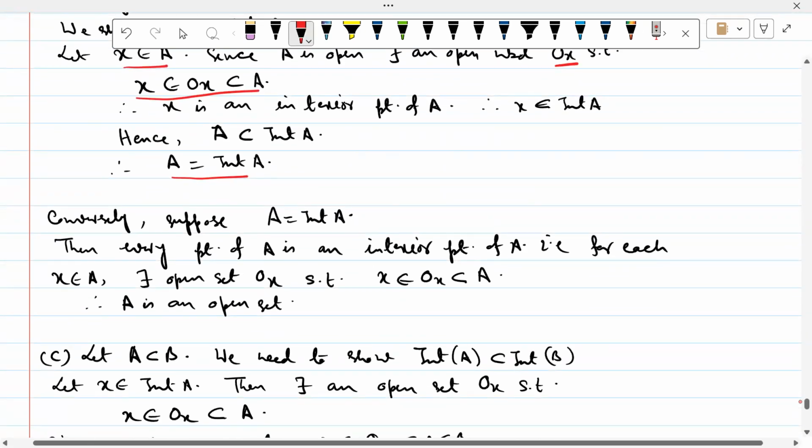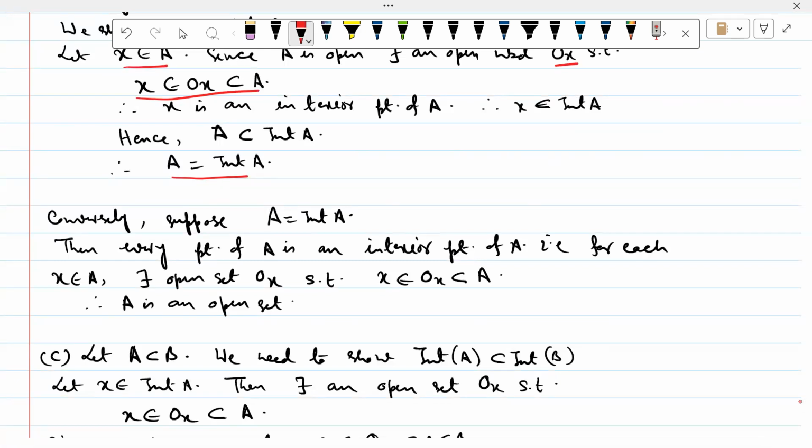Conversely, suppose A equal to int A, আমাকে প্রুফ করতে হবে A is an open set. So A equal to int A মানে every point of A is an interior point. তার মানে প্রত্যেকটা পয়েন্টকে ঘিরে আমি একটা ওপেন সেট OX পাবো যাতে x belongs to OX হয়, which is a subset of A. Therefore, A is an open set. So this proof is very obvious.